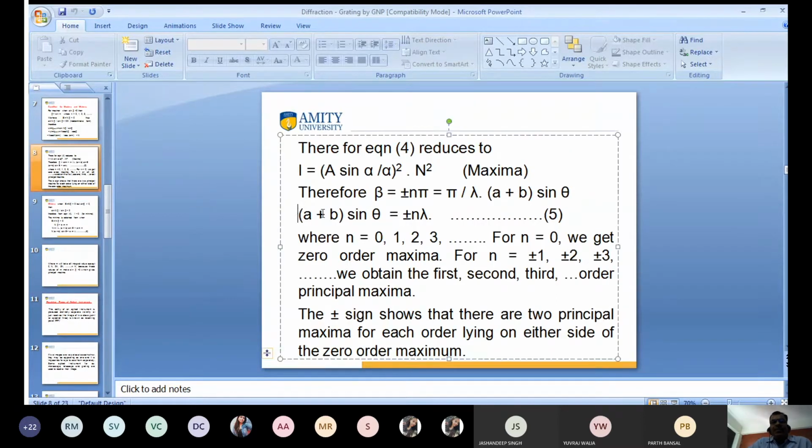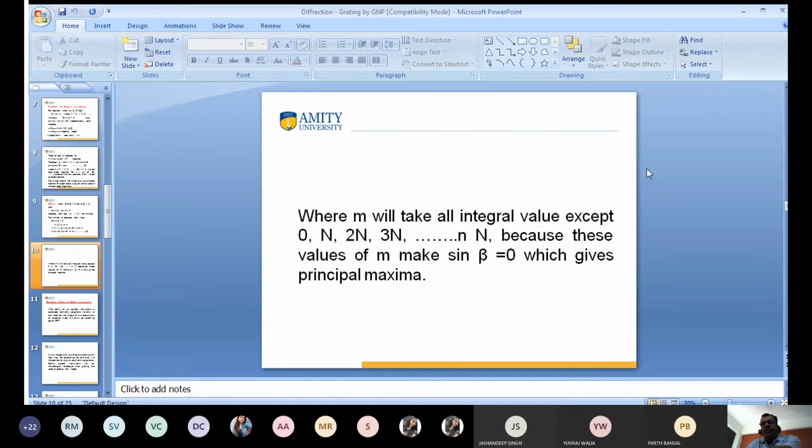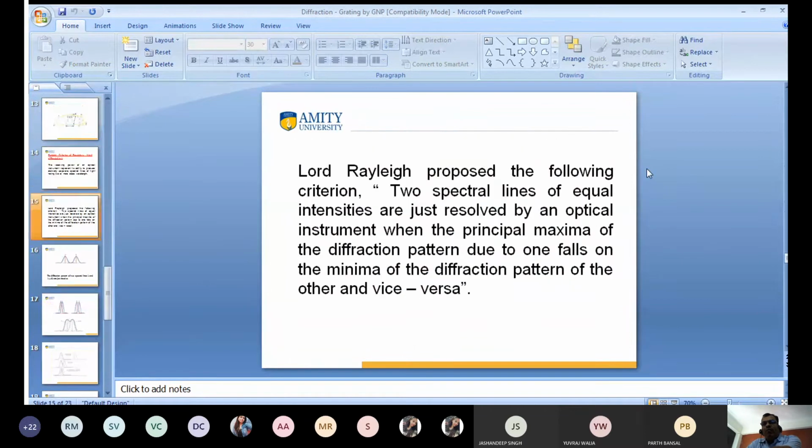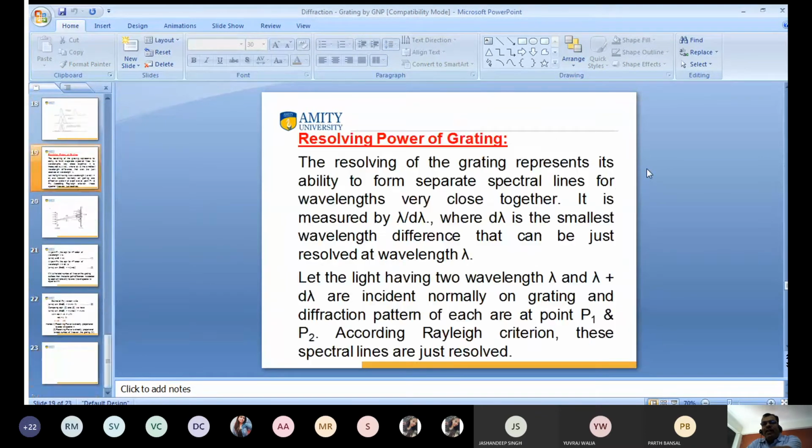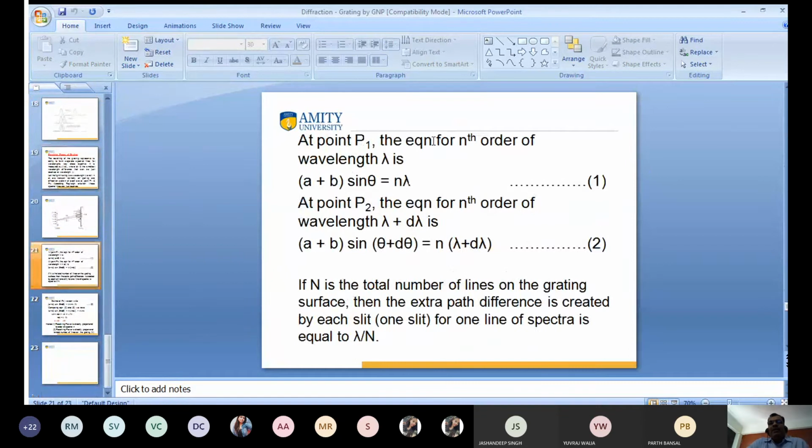Equation number 5 is the condition for getting (a plus b) sin theta equal to n lambda. I have taken this equation for the grating at point P. The equation of grating at point P1, for nth order of wavelength, is (a plus b) sin theta equal to n lambda. Similarly, at point P2, the equation for nth order of the second wavelength, lambda plus d lambda, is (a plus b)